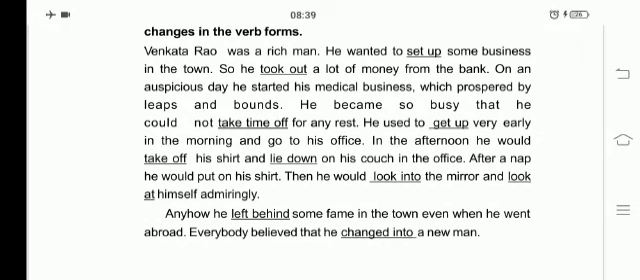Everybody believed that he was a new man. What is that? He changed into a new man. Write changed into in the blank. Students, if you have any confusion, I have written clearly by underlining. You can see them and write in the blanks, but don't get confused.